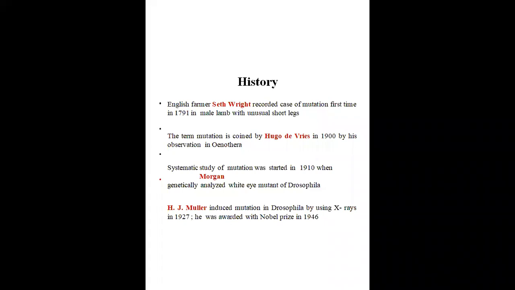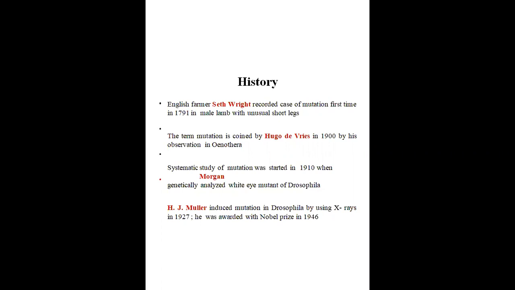So there is the mutant having white eye. Another individual may have a different character, but this white eye mutant has a special character. That's how he studied that something changes inside that individual. That's how he identified the changes and studied mutation.